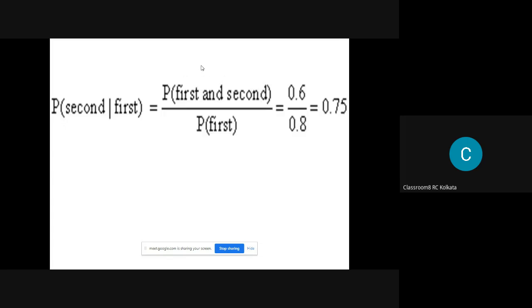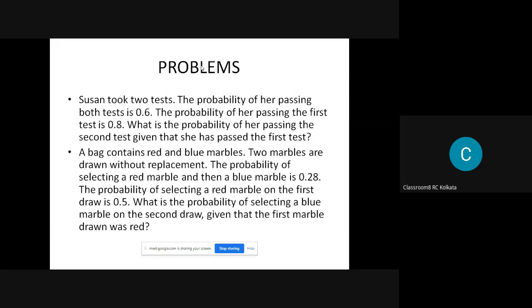So I will just show you one sum from here. There are two tests. The probability of passing both tests is 0.6, and the probability of her passing the first test is 0.8. So what is the probability of her passing the second test given that she has passed the first test?